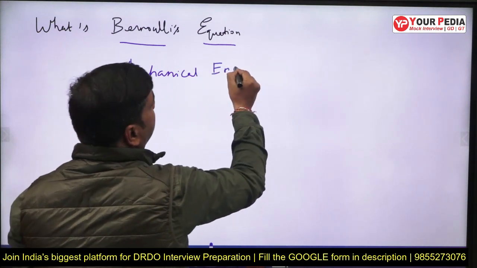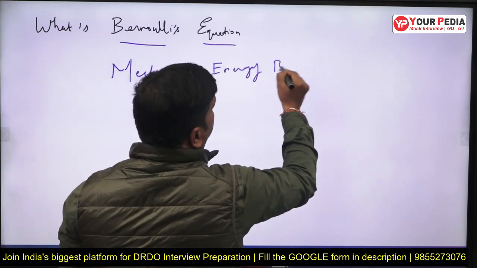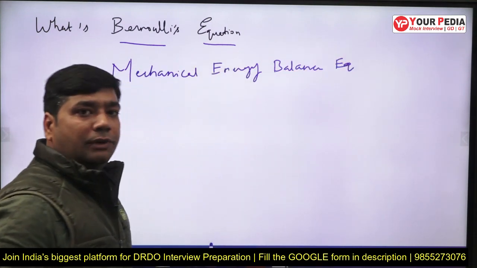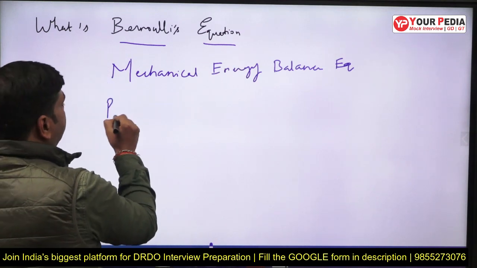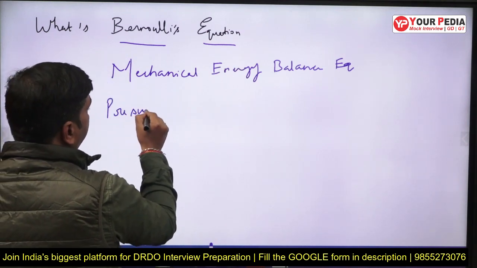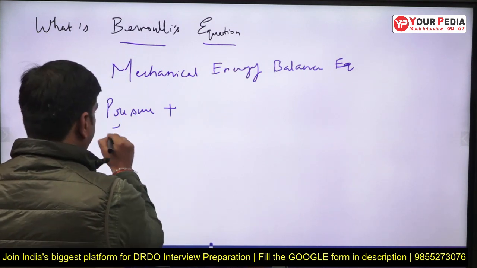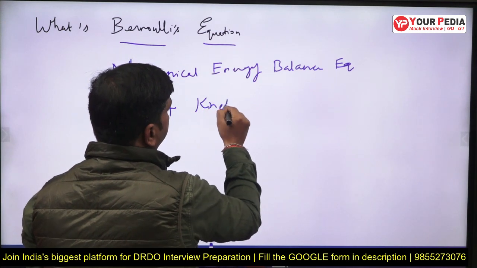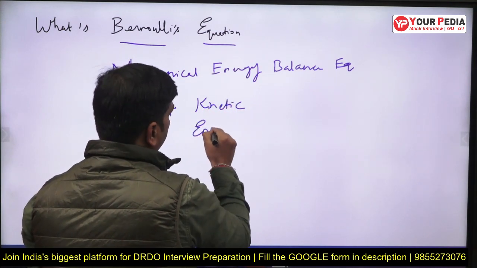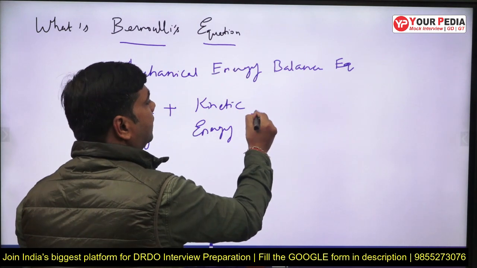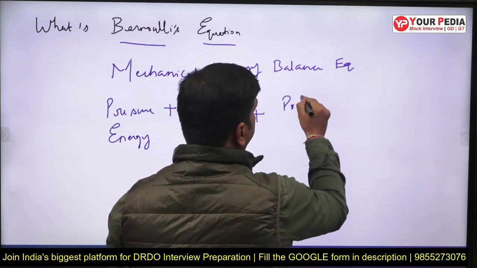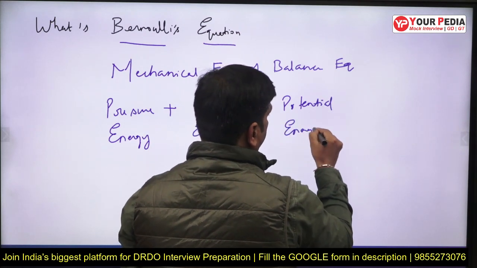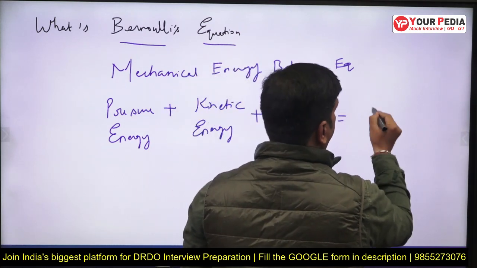In this equation, the sum of pressure energy plus kinetic energy plus potential energy remains constant.